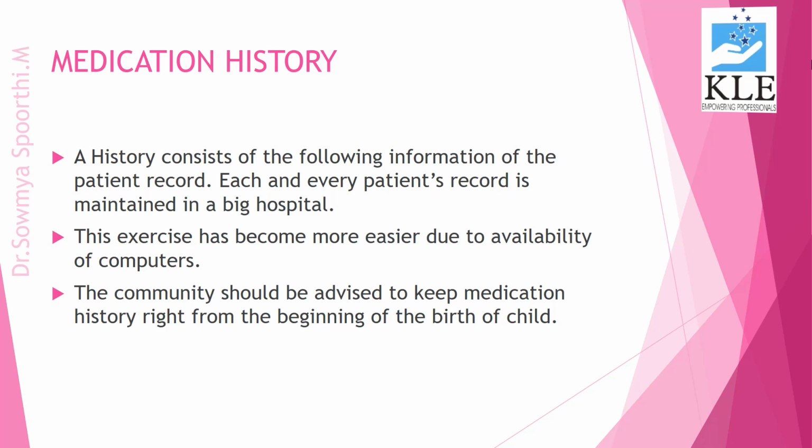The patient records, from birth to how many times he or she came to the hospital, what the immunization doses are, everything is recorded electronically. With just typing his or her IP number, we can get the full information. This exercise has become easier due to the availability of computers.